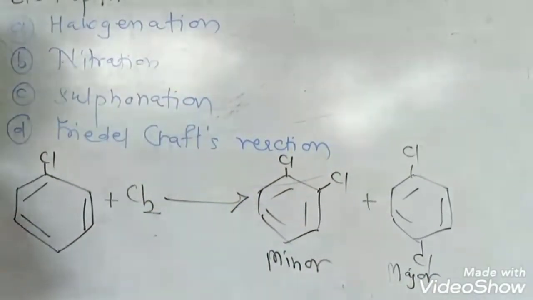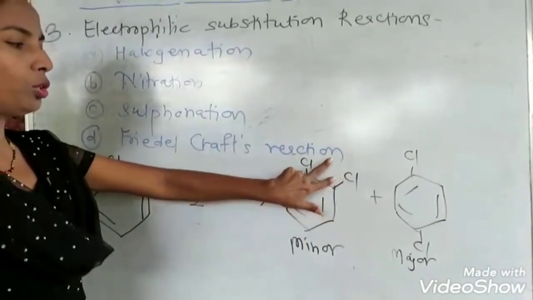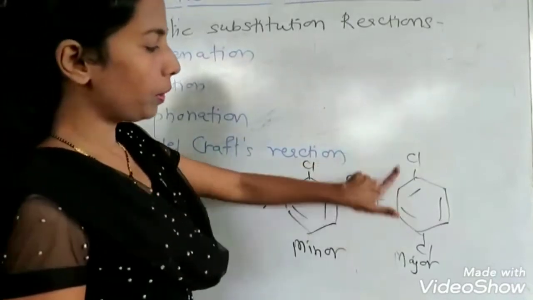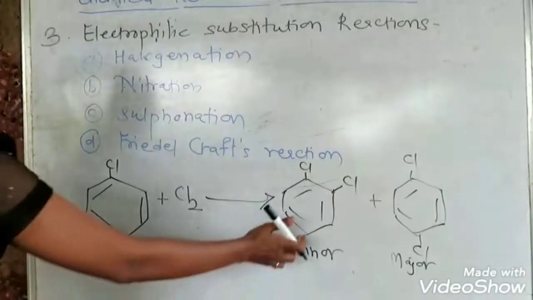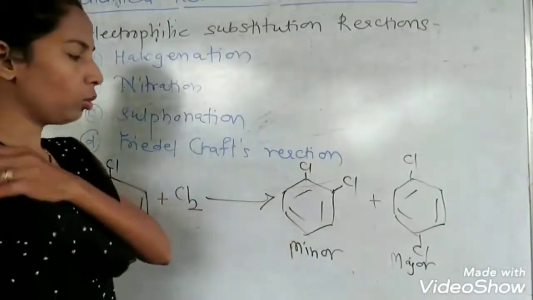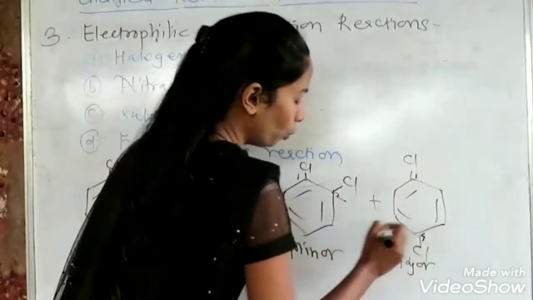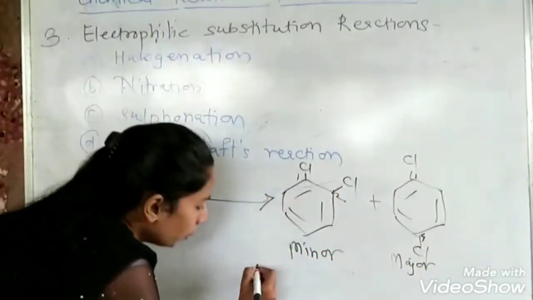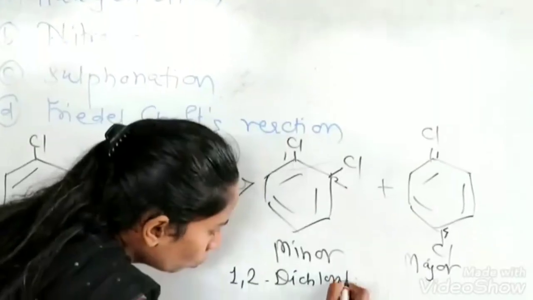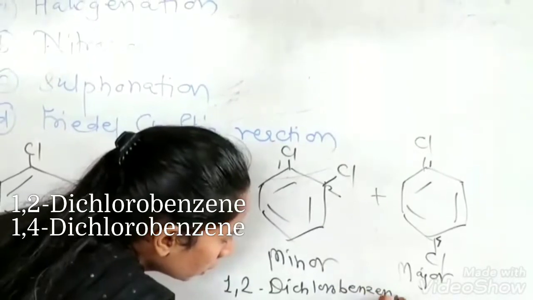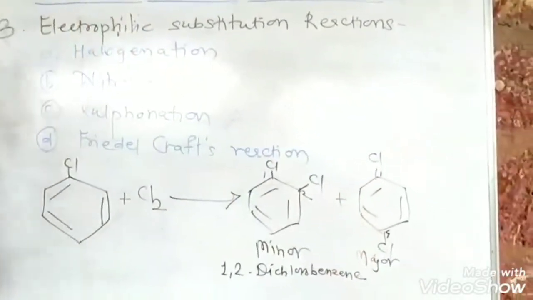The reason behind that is steric hindrance. In the ortho product there is repulsion between the two groups as they are nearer, and in the para product repulsion is less, therefore this product is favored as the major product. The name of this compound is orthodichlorobenzene, or you can number them as 1, 2. This will be 1, 4. So the name of this compound will be 1, 2 dichlorobenzene, and for this it will be 1, 4 dichlorobenzene.